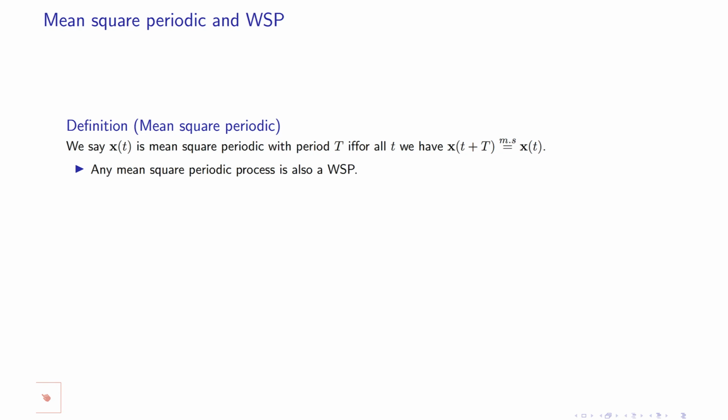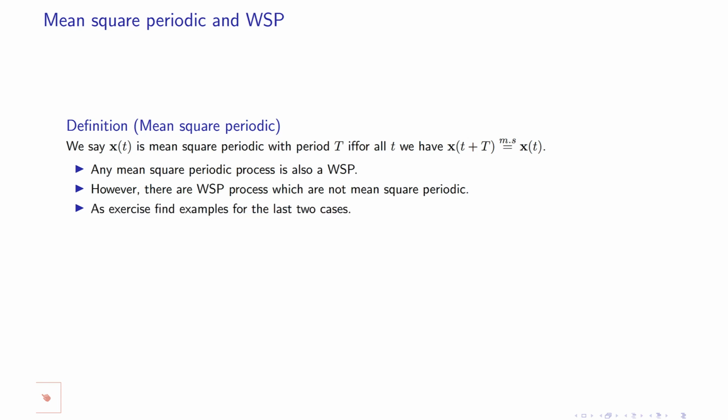Any mean square periodic process is also wide-sense periodic. However, there are wide-sense periodic processes which are not mean square periodic. So mean square periodic is more useful and more meaningful in practice. And as an exercise, you can try to find examples for these two cases: one case which satisfies this one, another case which satisfies that one.